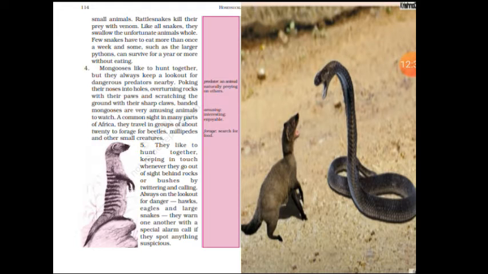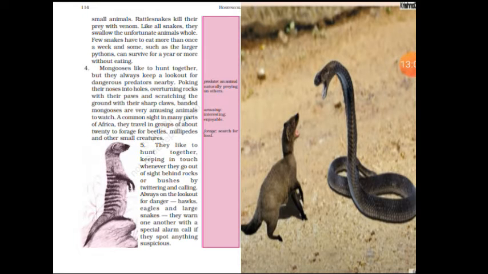Few snakes have to eat more than once in a week, and some, such as a larger portion, can survive for a year or more without eating. Like there are many snakes, as I told you, in that few snakes will live without eating for a week. But there are few who can survive for a year without eating.